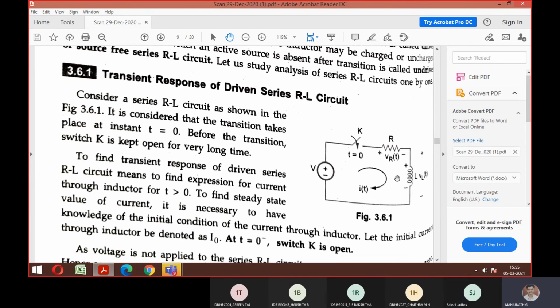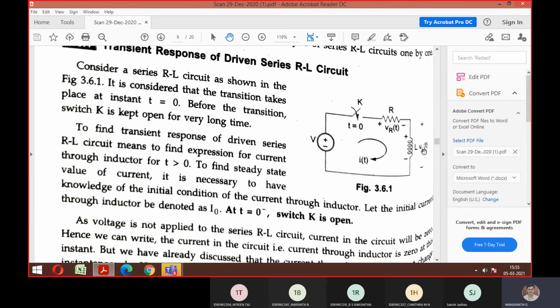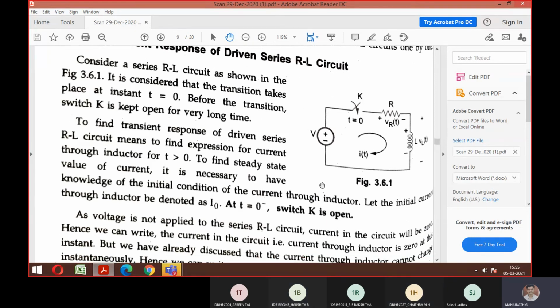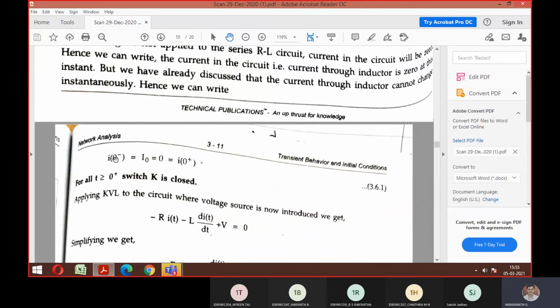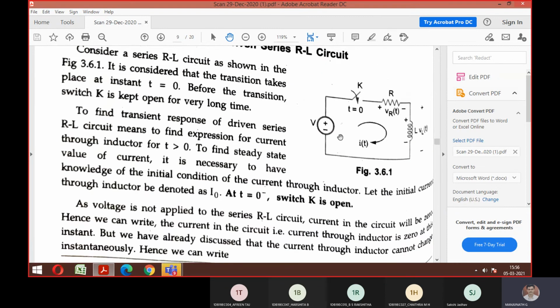Okay. Look at the circuit now. So this is your RL circuit, which has your resistor and inductor, with a supply given across. You can see there is a switch. That switch is where your initial condition works out. If I say t is equal to 0, what is happening with your switch there? Is it open circuit or closed circuit? Open circuit. So that is why we claim at t is equal to 0, the value of current is 0. You can see the condition i(0) becomes 0 since the switch is open.